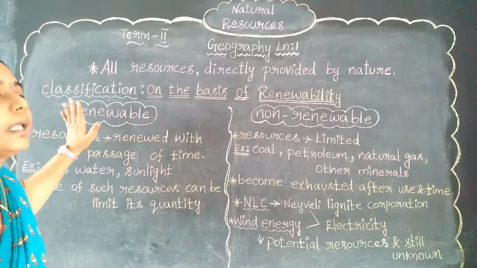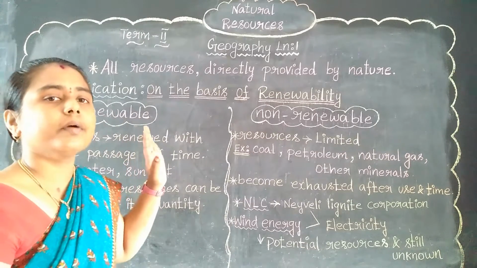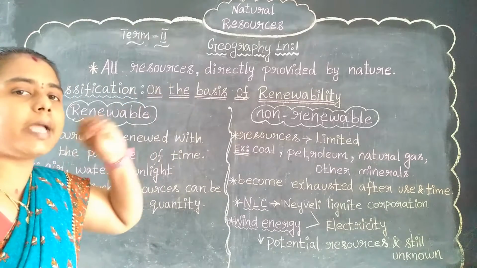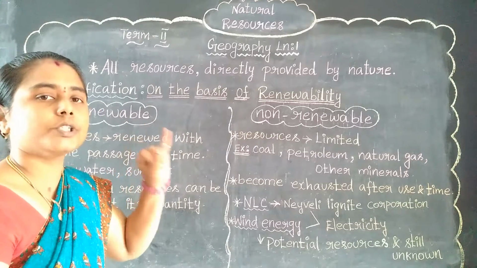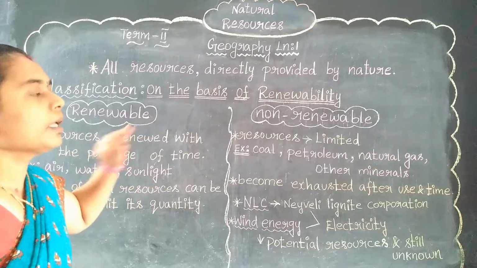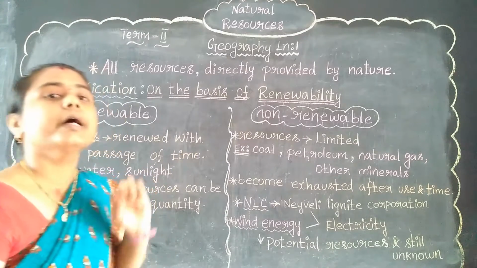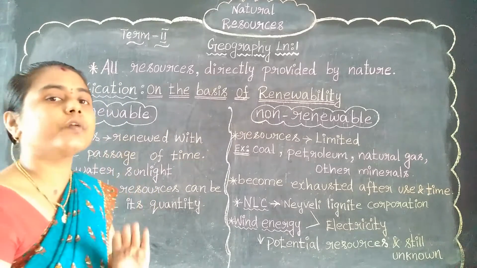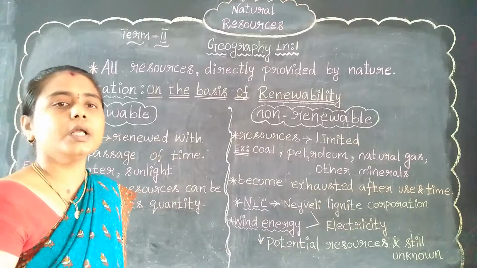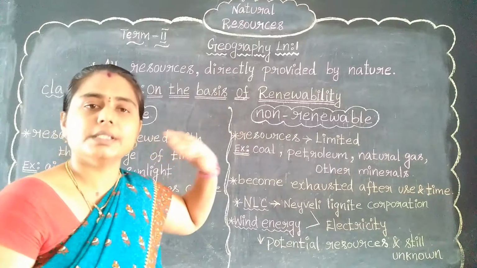Then we are learning the classification of natural resources. Already we have learnt that there are 5 classifications. The first is on the basis of origin, next on the basis of development. The third classification is on the basis of renewability. Then the fourth is on the basis of distribution, and the last is on the basis of ownership. Now we are learning the third classification, on the basis of renewability.